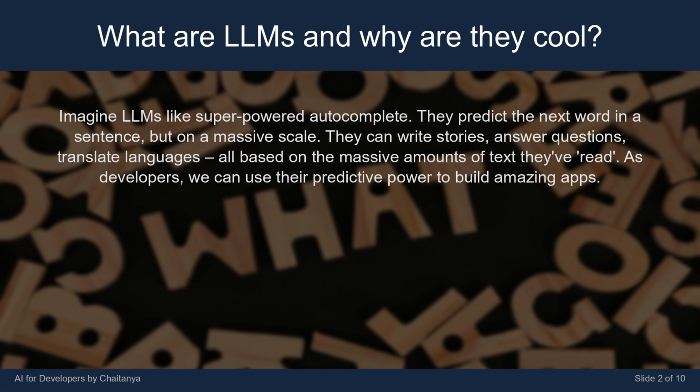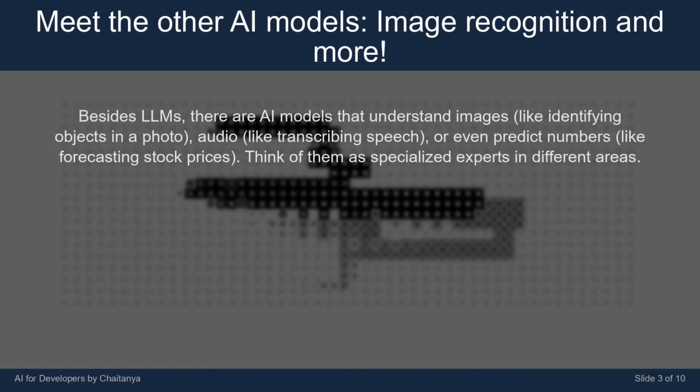As developers, we can use their predictive power to build amazing apps. Besides LLMs, there are AI models that understand images, like identifying objects in a photo, audio, like transcribing speech, or even predict numbers, like forecasting stock prices. Think of them as specialized experts in different areas.